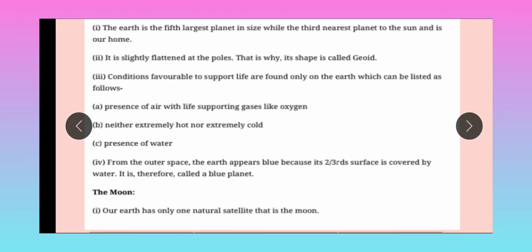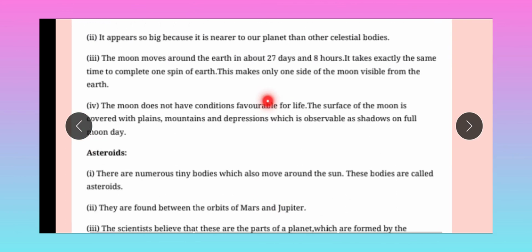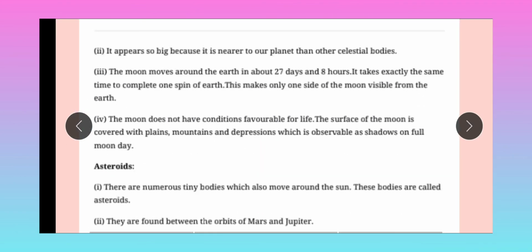In the explanation I have shown how the Earth is seen from space. Now the moon. Our Earth has only one natural satellite, that is the moon. The actual picture of the moon has been shown in the explanation of the chapter. Second, it appears so big because it is nearer to our planet than other celestial bodies. Third, the moon moves around the Earth in about 27 days and 8 hours.